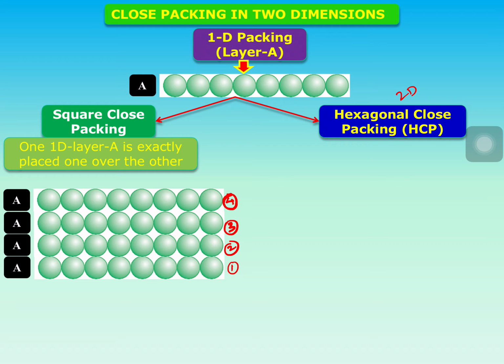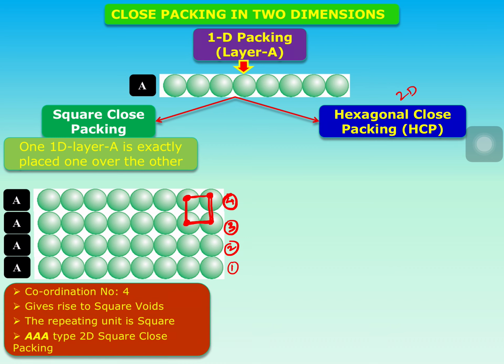This gives rise to a pattern in which the repeating unit is a square. That's why this packing is called square close packing. The unit cell in square close packing is a square. Depending on the unit cell, the name is given.